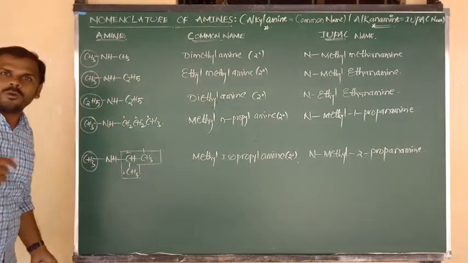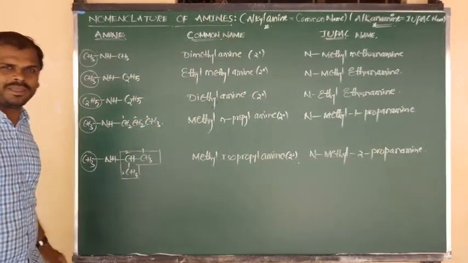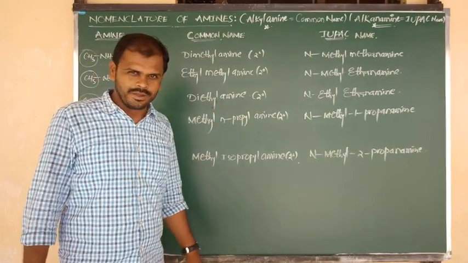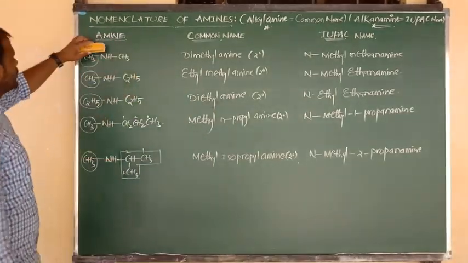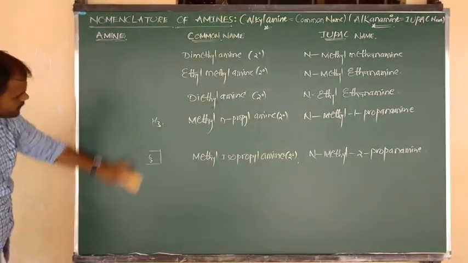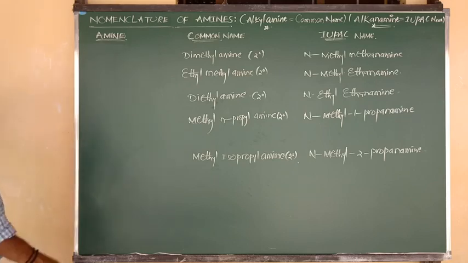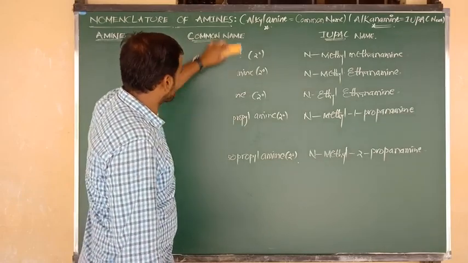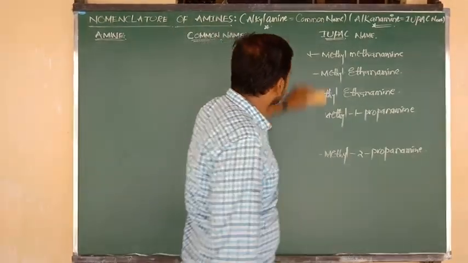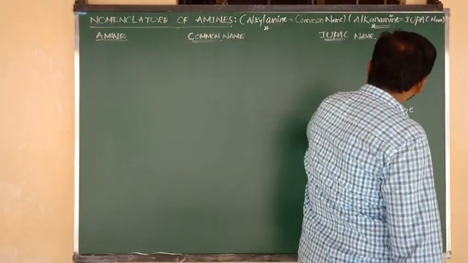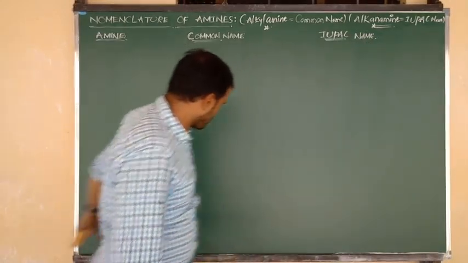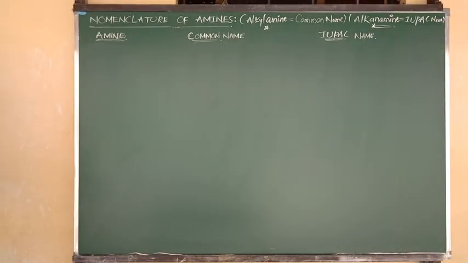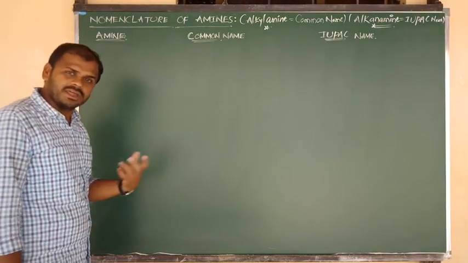Now I am going to discuss the nomenclature of tertiary amines.